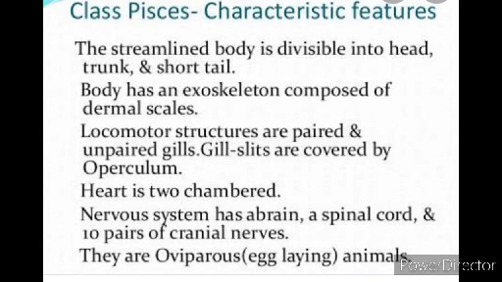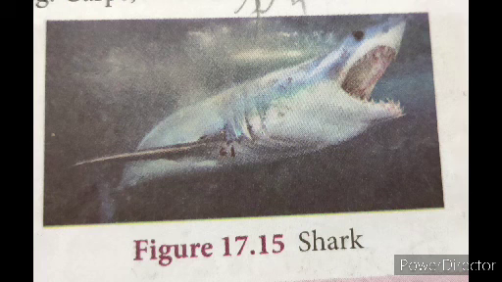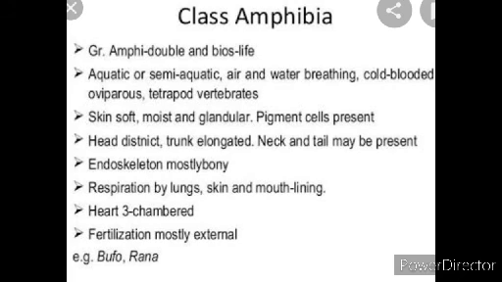There are two main types of fishes. One is cartilaginous fishes and the other is bony fishes. Cartilaginous fishes have a skeleton made up of only cartilage, very soft bone. Bony fishes have a skeleton made up of hard bones. In our body the ear is made up of cartilage, very soft. Examples of cartilaginous fishes are sharks and skates. Examples of bony fishes are carps and mullets.